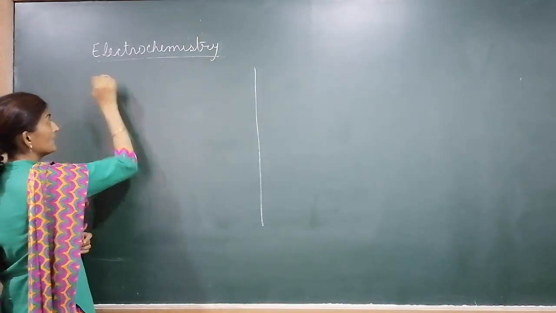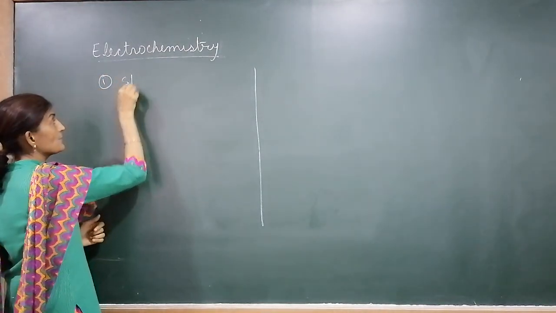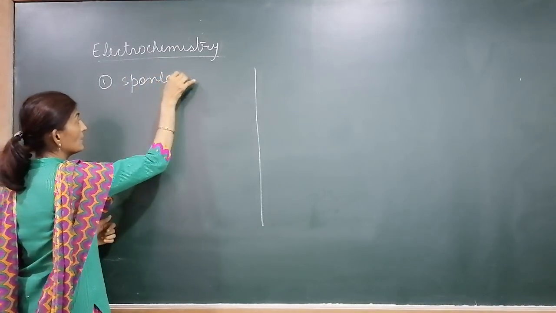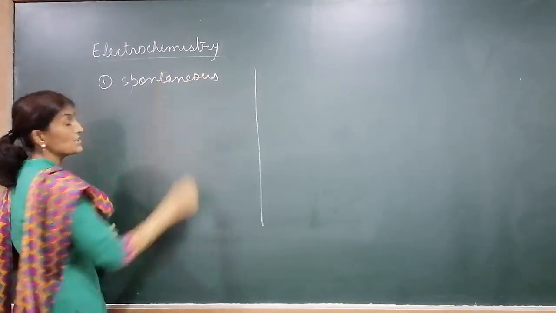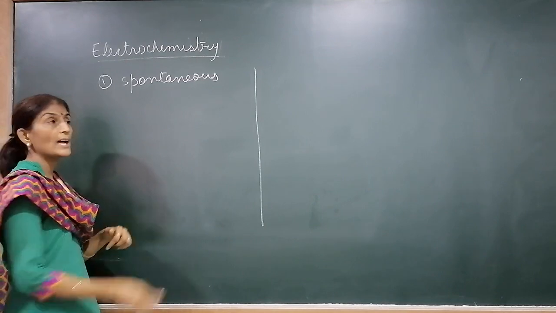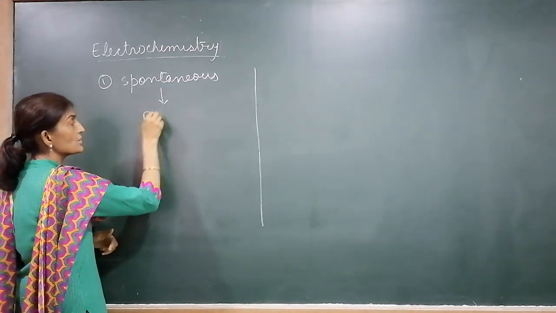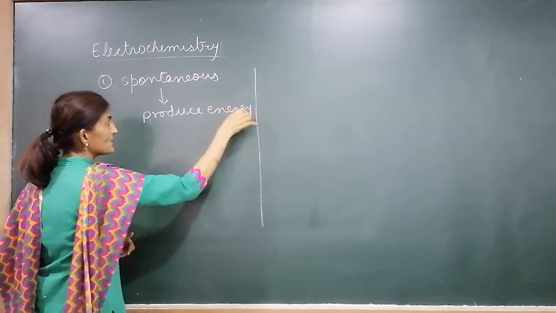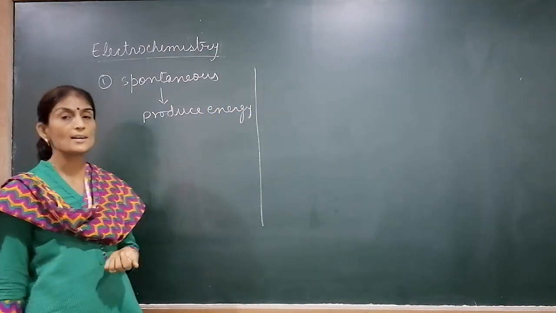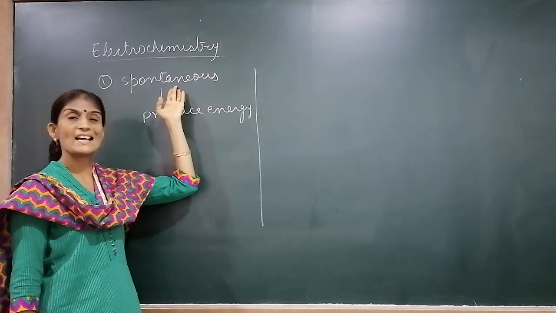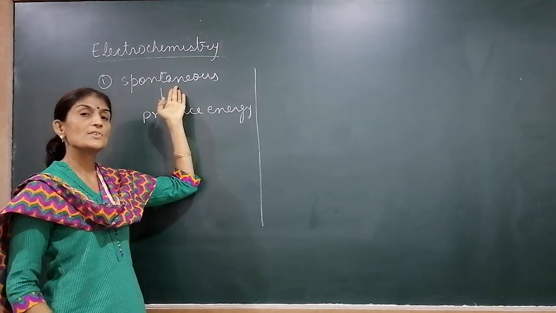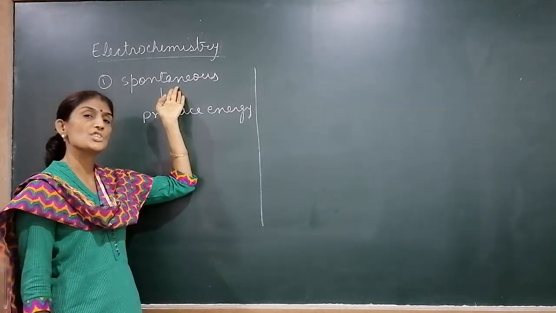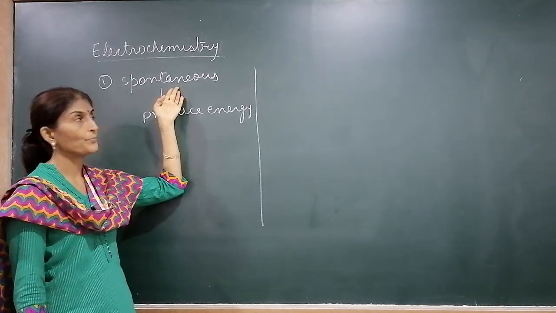First is the reactions which are spontaneous. The reactions which are spontaneous are used to produce energy. So we will produce energy for the system in which reactions are spontaneous. Spontaneous reactions mean those reactions which occur by their own. No initiation is required for these reactions.